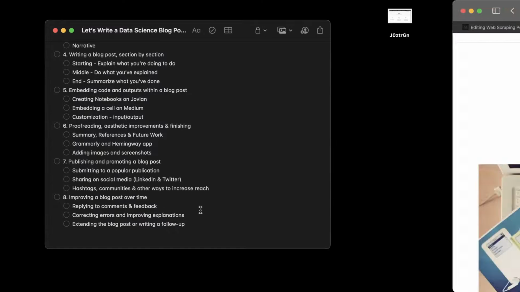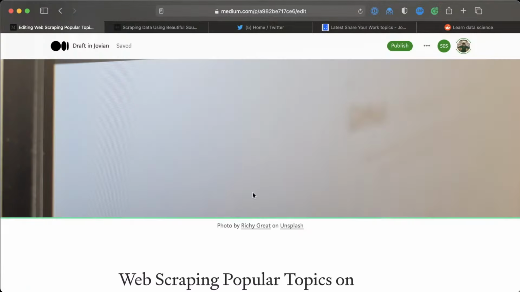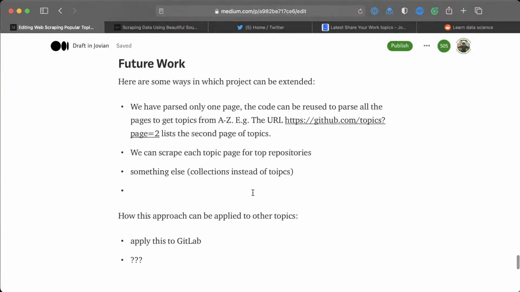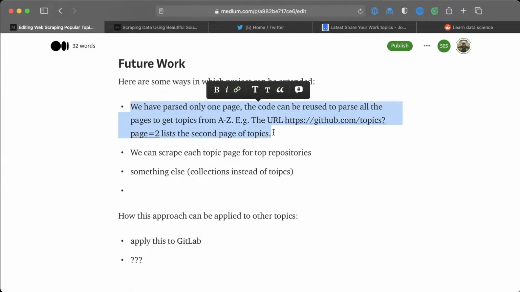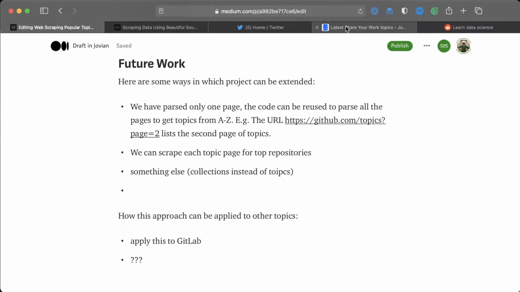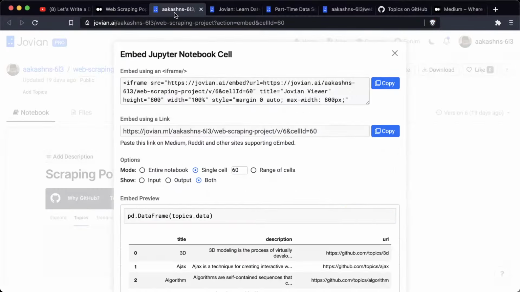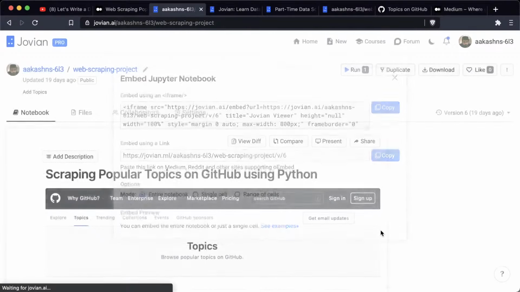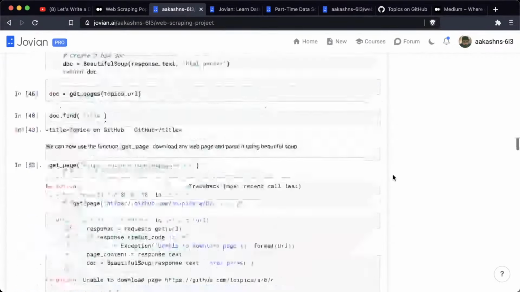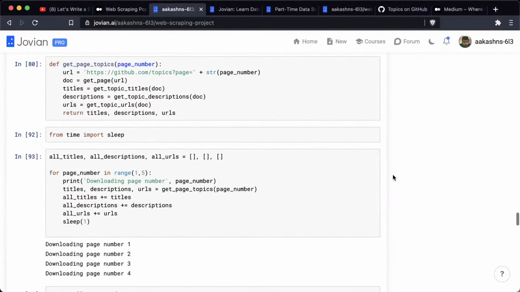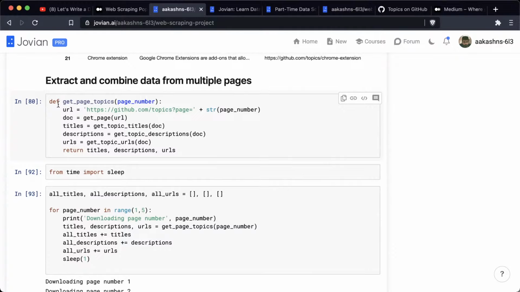And finally, you can continue extending the blog post. So this future work section is not just for other people, this is also for you. So at the end, if you feel like there is more work that you can do here with this blog post, then maybe go ahead and implement it. And in fact, the notebook that I have used here contains some other implementations as well. So you can see below, it says here that we are extracting and combining data from multiple pages. So we actually have done some of the future work.